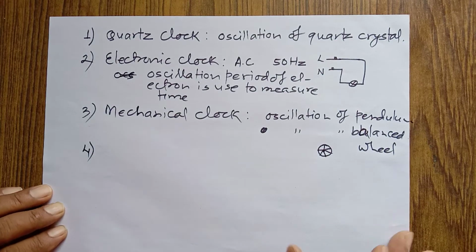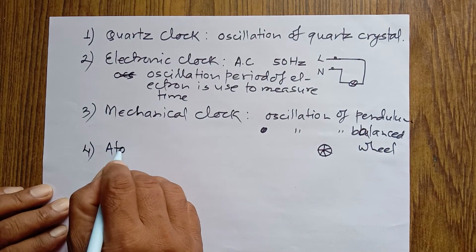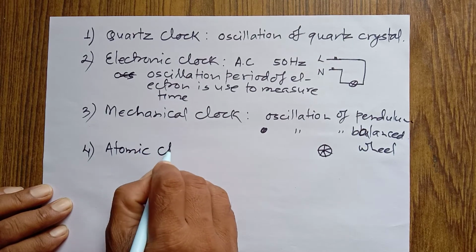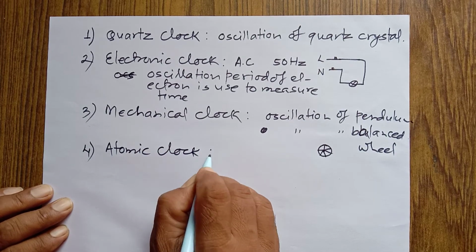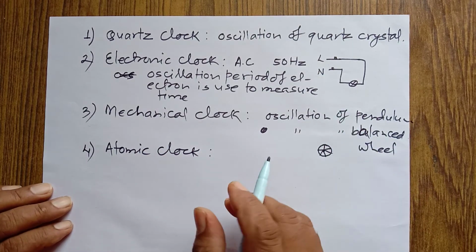Okay, number 4, atomic clock. Actually, the atomic clock is not in use in daily life. It is used for scientific purposes only.